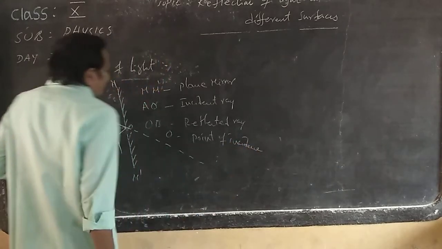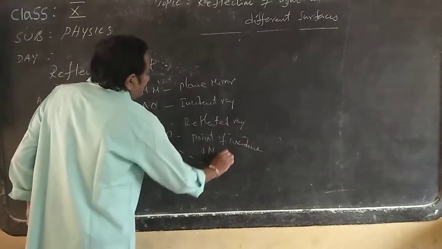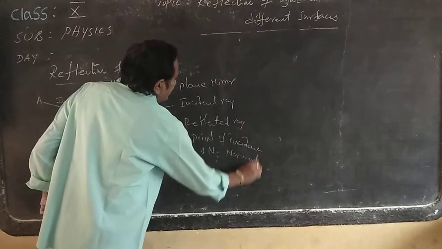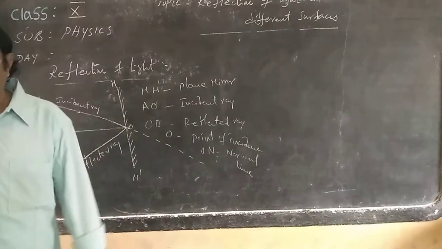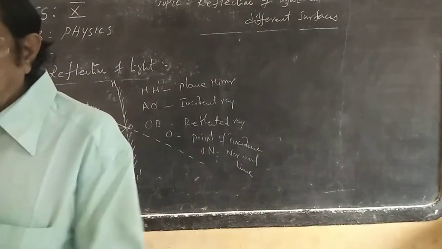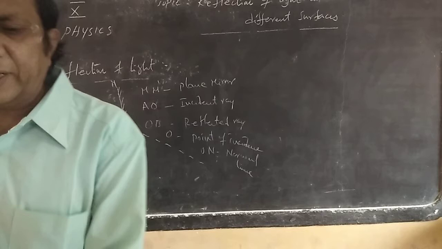Point of incident, or incident point. ON is said to be the normal line. So remember these things for the reflection. These points are very important here.